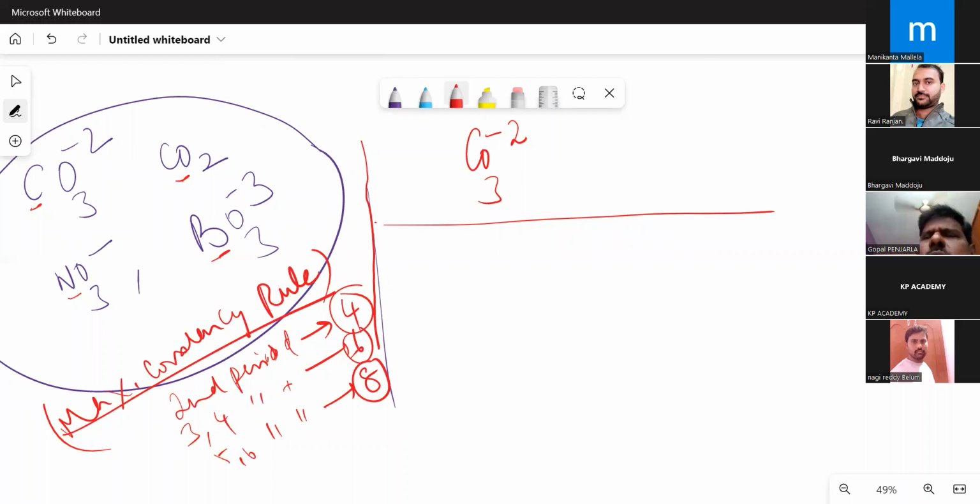For carbonate, I want to directly write the most stable LDS. Then you have to first choose the least electronegative atom as the central atom. Sir, why like that? When you take the least electronegative atom as the central atom, there is a possibility of getting the lowest formal charges. If you take the reverse, suppose you put oxygen at the center here, you can still satisfy 8 electrons around each atom, but again you have to check all the different cases. Directly, if you want to write the most stable species, select the least electronegative atom as the central atom.